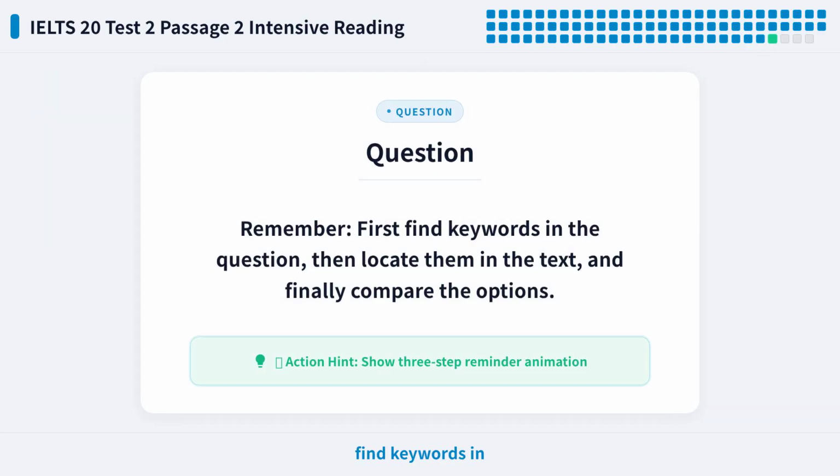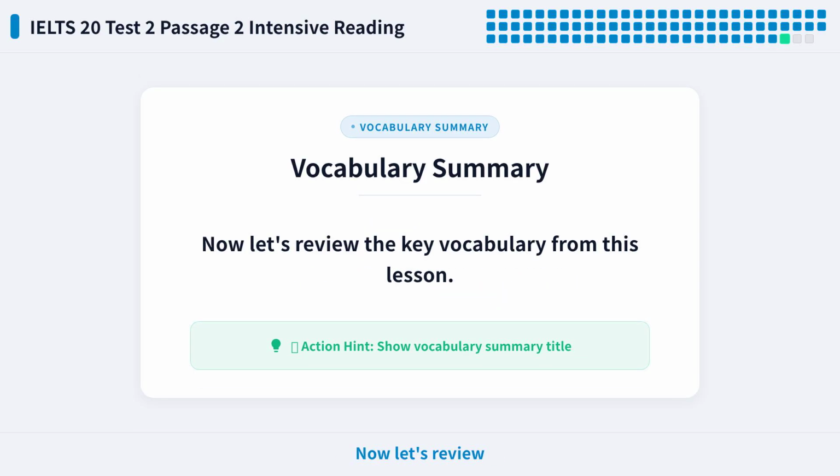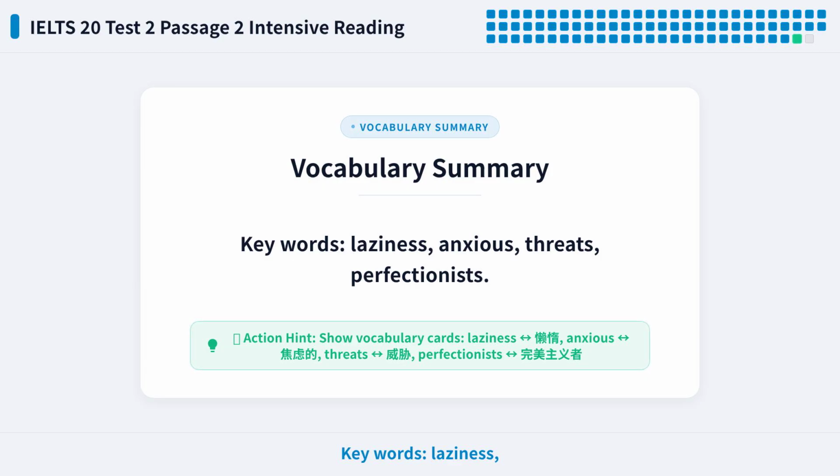Remember, first find keywords in the question, then locate them in the text, and finally compare the options. Now let's review the key vocabulary from this lesson. Keywords: laziness, anxious, threats, perfectionists.